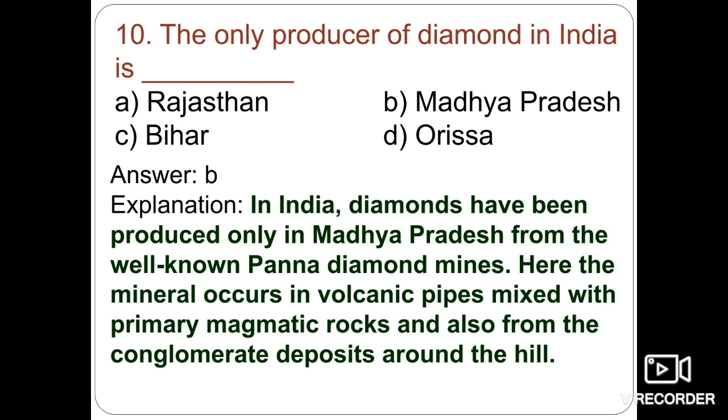The source rock or host rock is in the volcanic pipes, like kimberlite pipes in South Africa. They are surrounded by the conglomerate deposits.